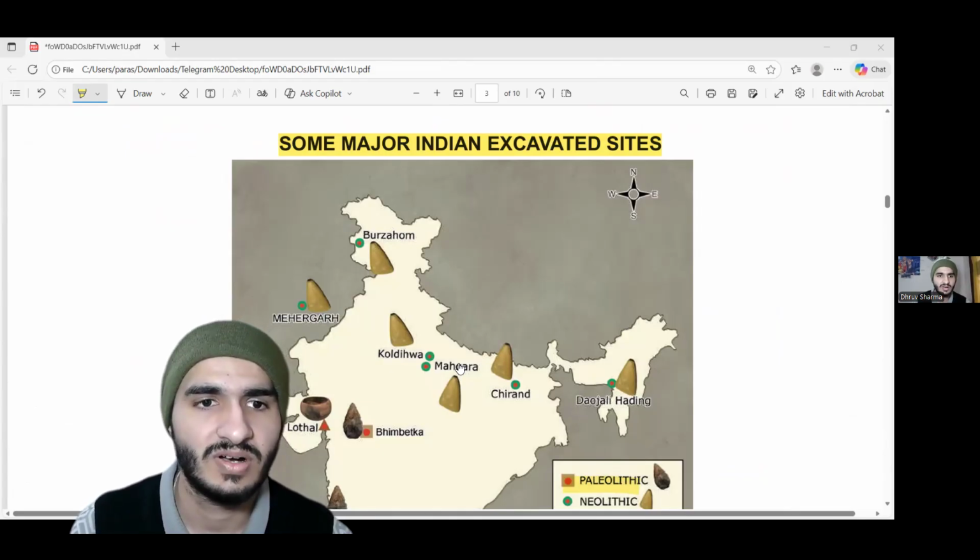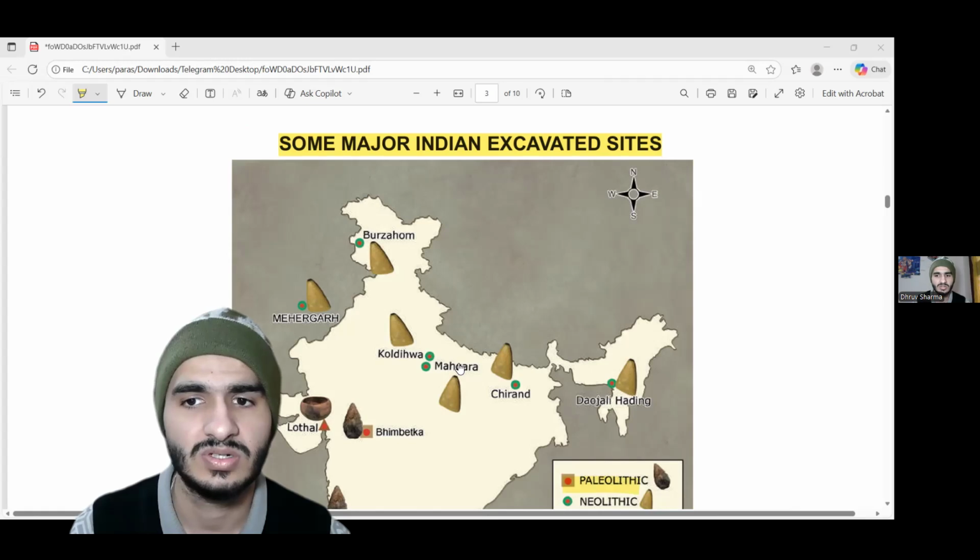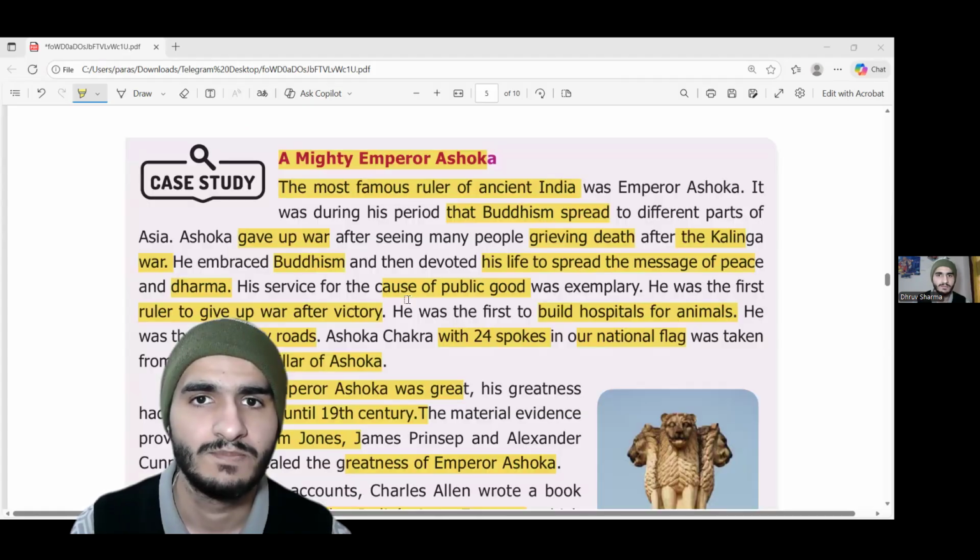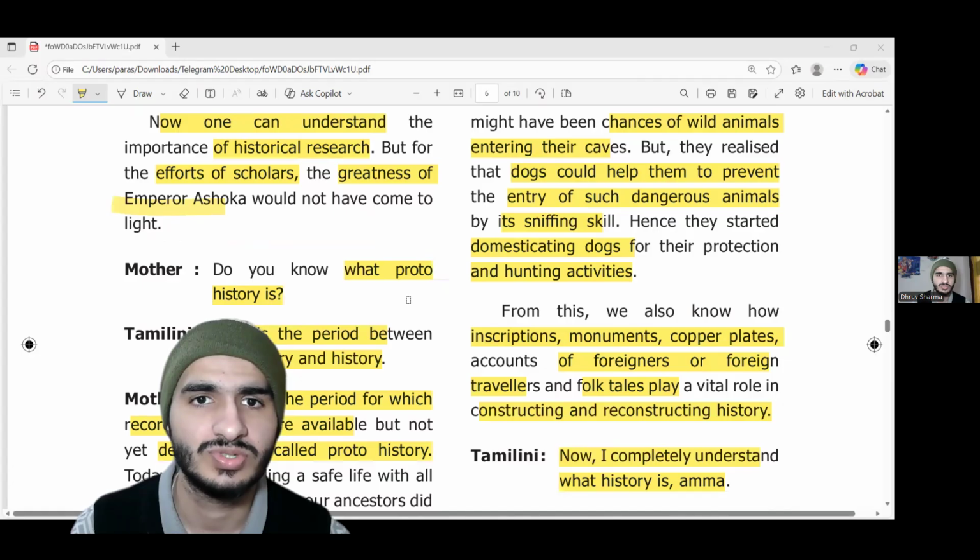Herodotus is considered to be the father of history. So the answer is Herodotus. Herodotus is the father of history. So the question was, who is the father of history? We discussed that the father of history was Herodotus. Now let's move to the other questions.